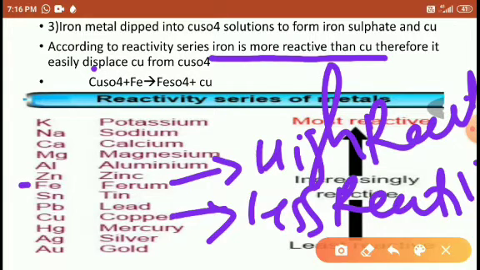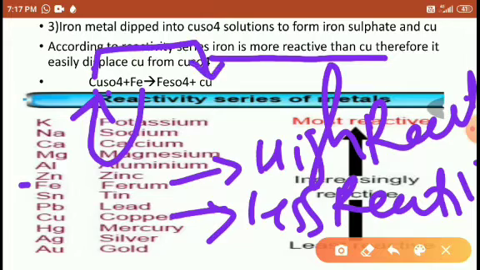So that's why, students, in the copper sulfate, if you dip the iron, it removes the copper from copper sulfate, or you may say iron moves toward the copper position and copper is separated here. Right, students? Because iron has high energy, or you may say iron is highly reactive, it displaces the less reactive copper.